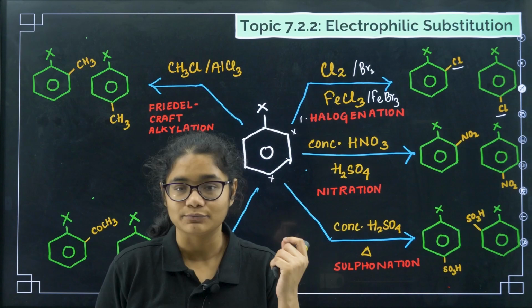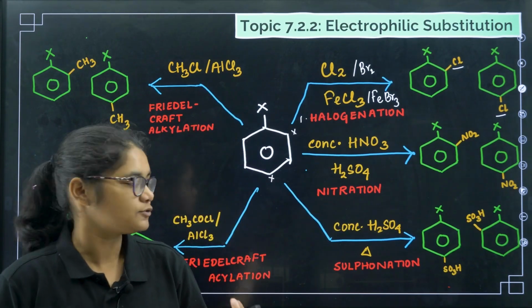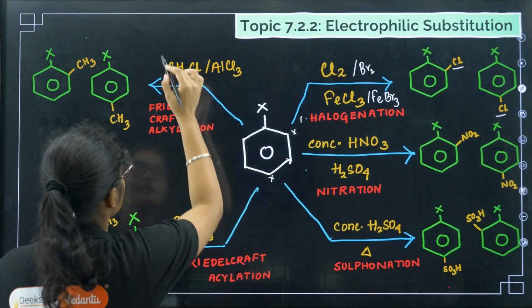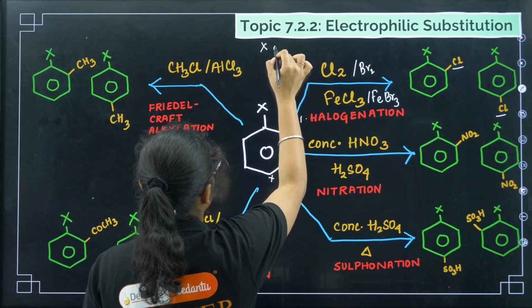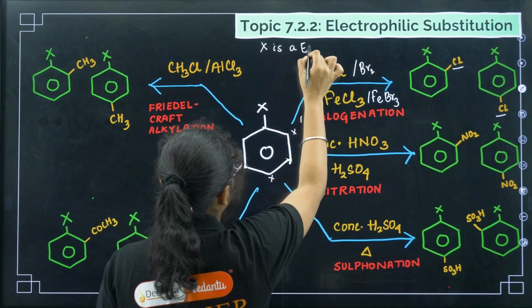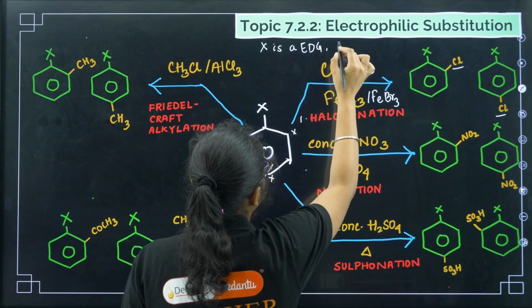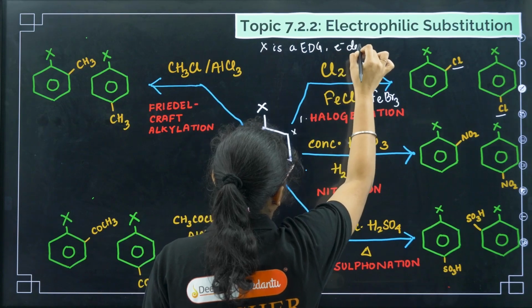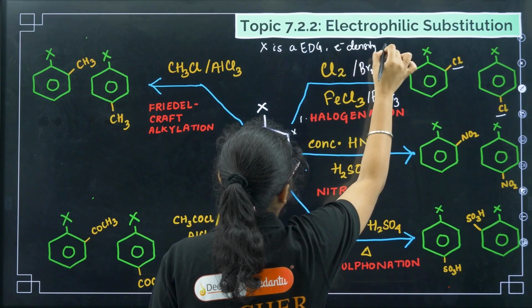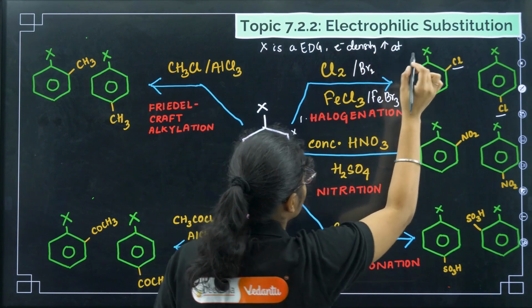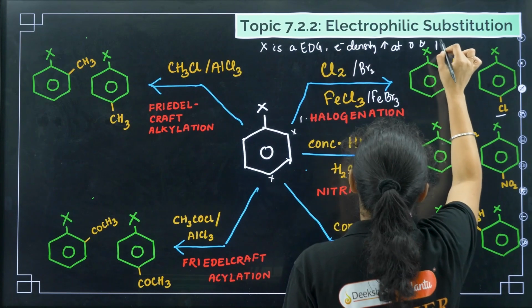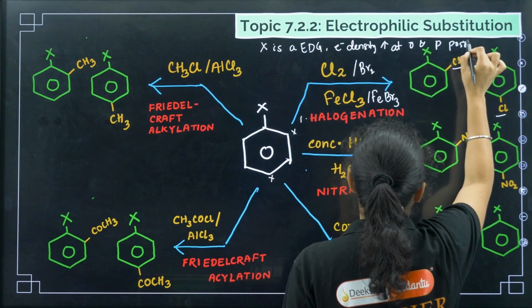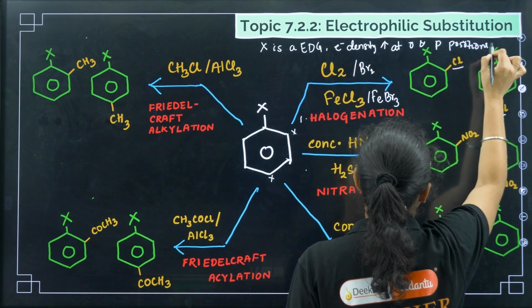Now a question may arise, why at ortho and para position? So now I can write that X is an electron donating group, and the electron density increases at ortho and para positions, right?